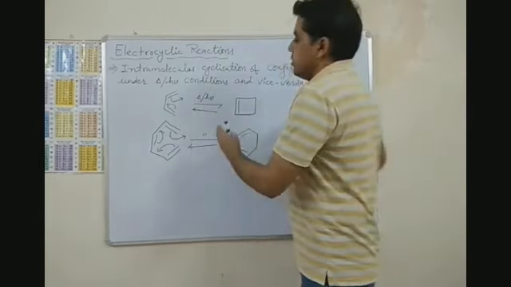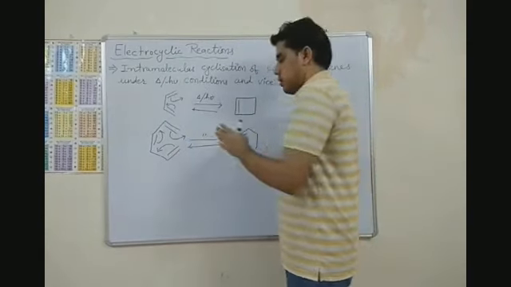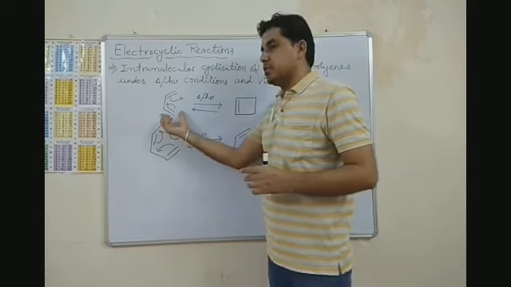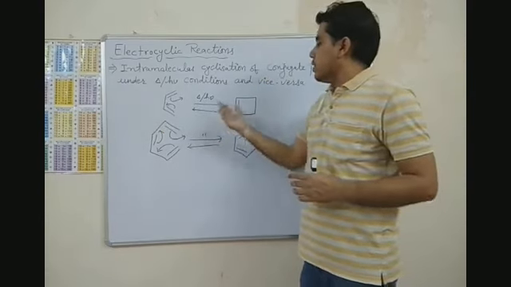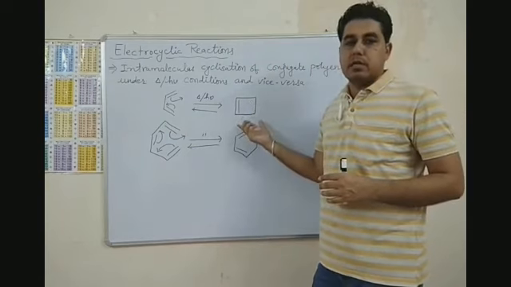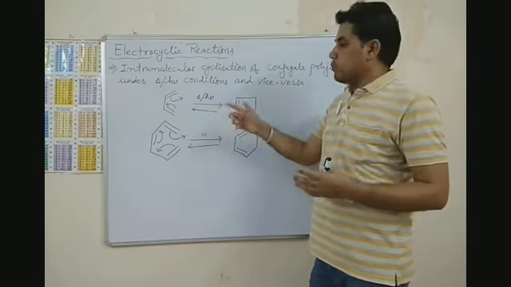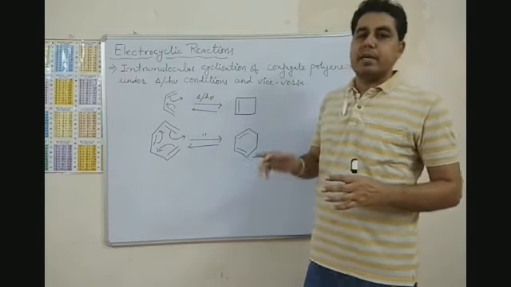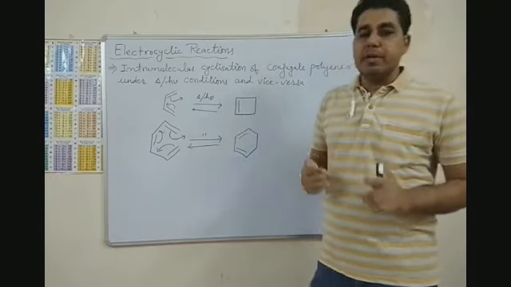So the reaction during which 1,3-butadiene is converted into cyclobutene is ring closing reaction, and the opposite of this reaction, cyclobutene to 1,3-butadiene, is ring opening reaction.